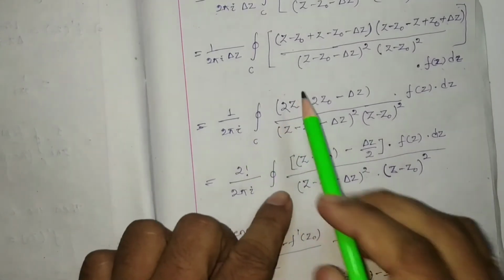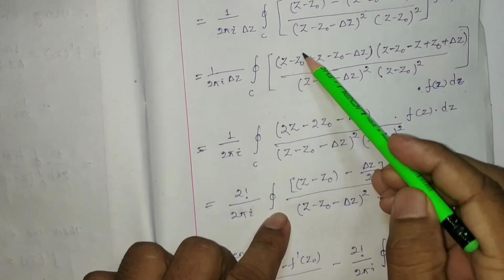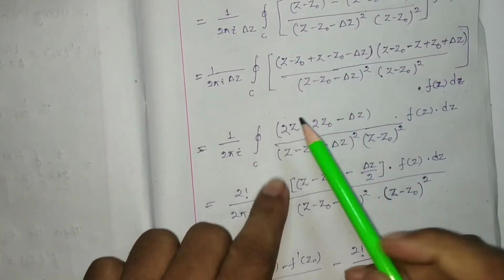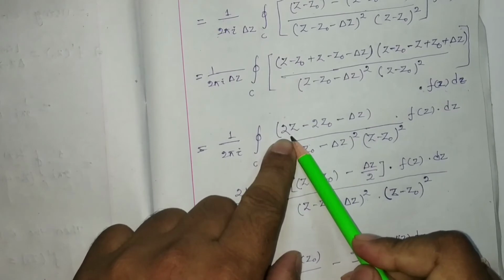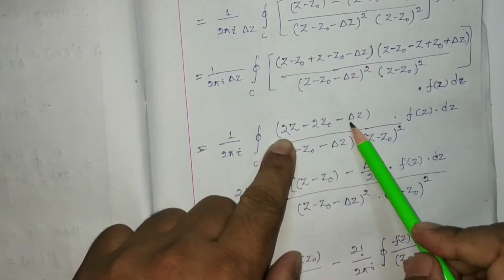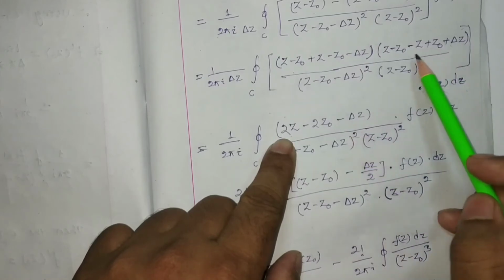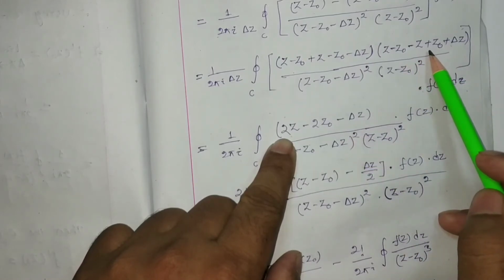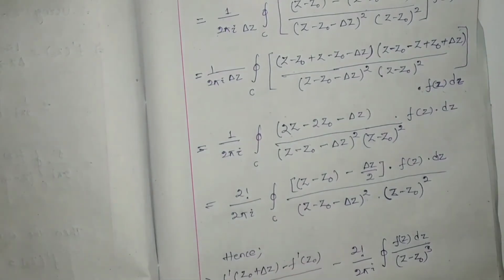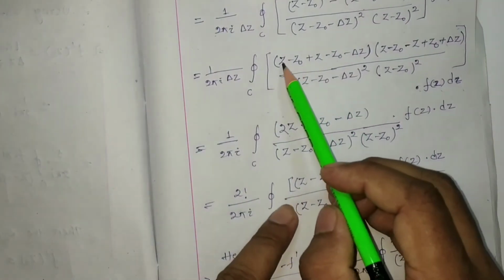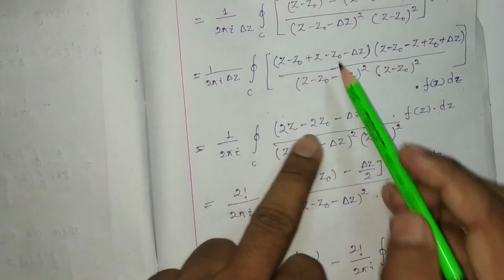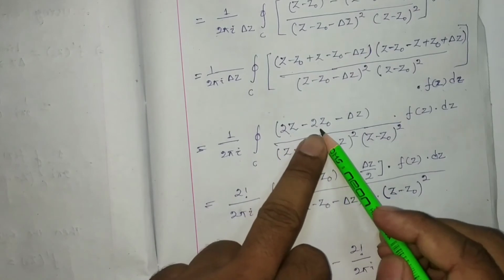And here you can see z0 got cancelled, z plus z will be 2z. Okay, 2z minus del z, right? Now here you can see that z plus z will be 2z minus z0 equal to minus 2z0 and minus del z.